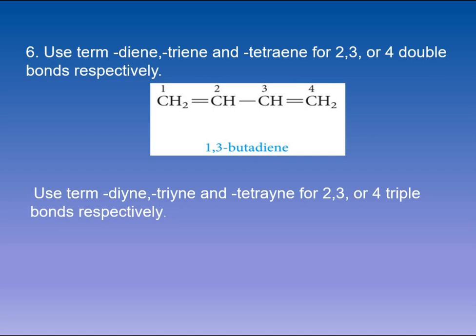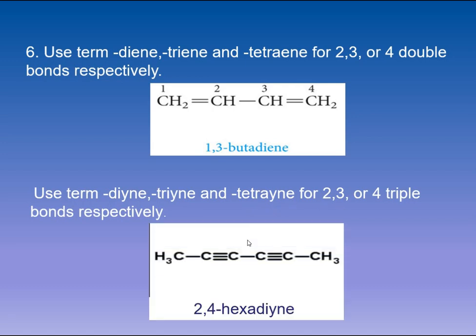Similarly, in case of alkynes, diyne, triyne and tetrayne will be utilized for 2, 3 and 4 triple bonds. For example, the example being shown to you is 2,4-hexadiyne. We can number it from this side or from the other side. In both cases, the triple bond is present at position number 2 and position number 4. So it is a hexadiyne: hexa for 6 carbon, di for 2, and yne for triple bonds. So the position of the triple bonds will be shown by 2 and 4.